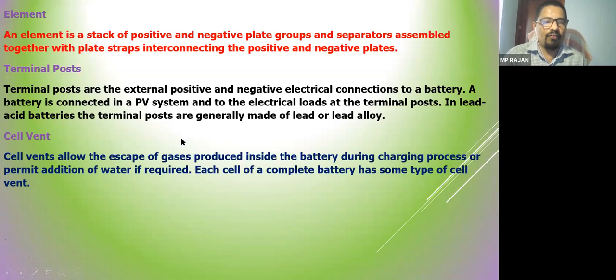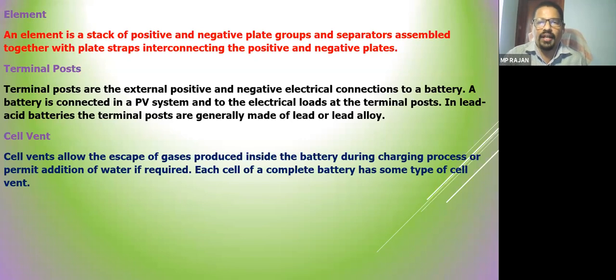Then cell vent means there will be a hole at the top through which you can add acid in the initial period of battery construction, or add distilled water which may be required during operation. Sometimes it will produce gases during chemical action.